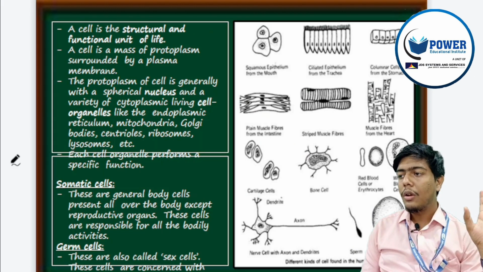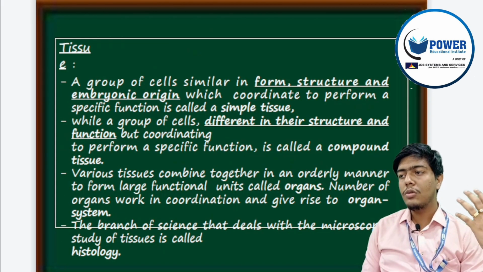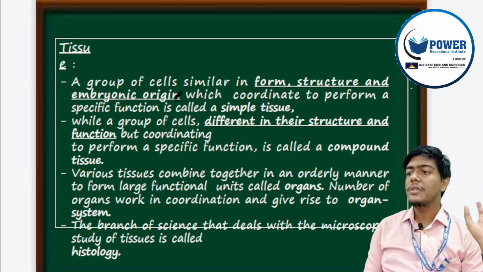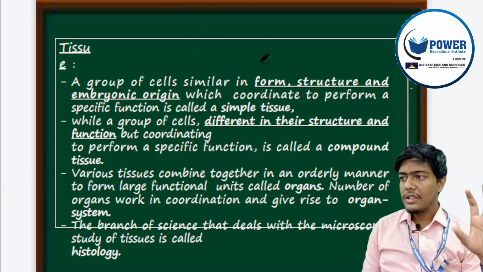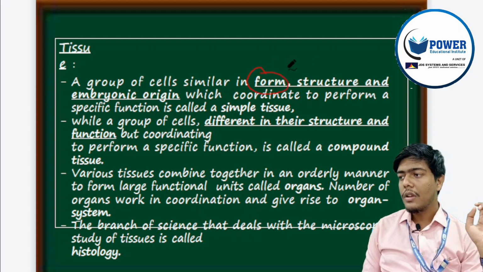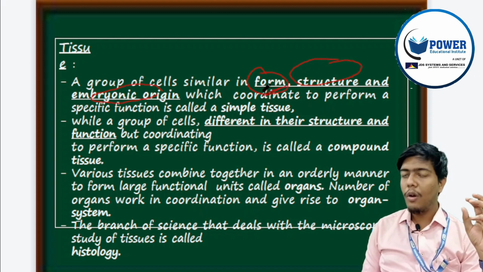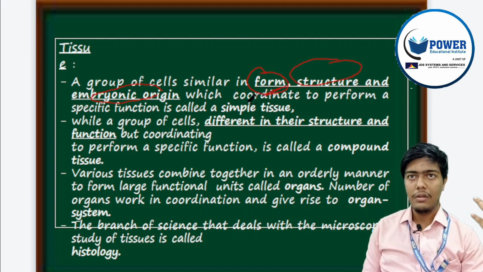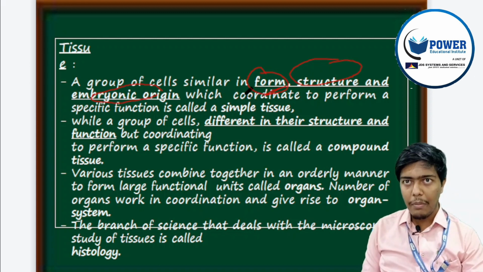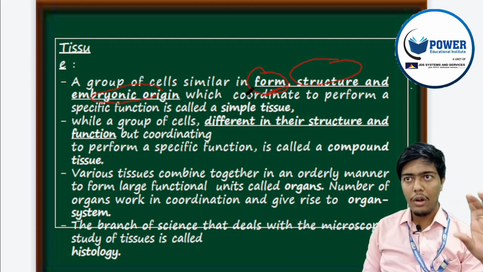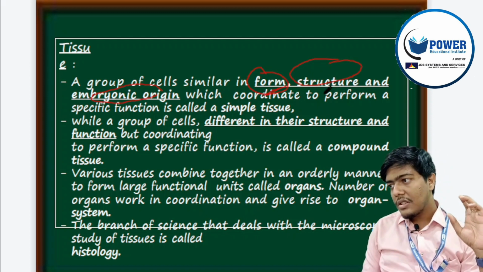Now, what is the definition of tissue? Tissue is basically a group of cells similar in form, structure and embryonic origin. Here three things are very important. One is form, which means how it looks or what its shape is, whether squamous, cuboidal, and so on.